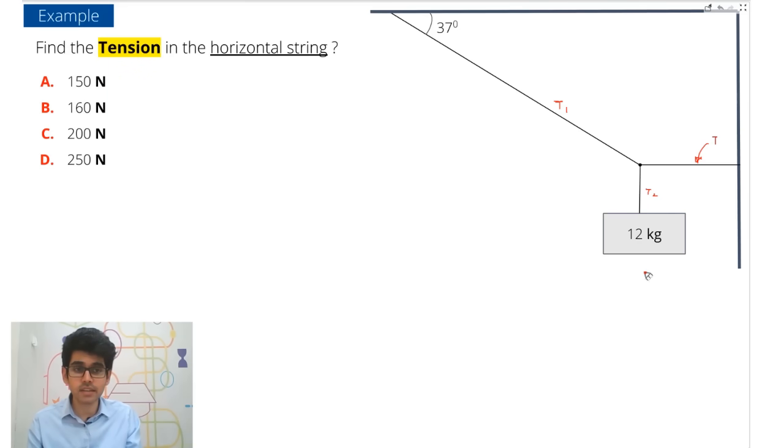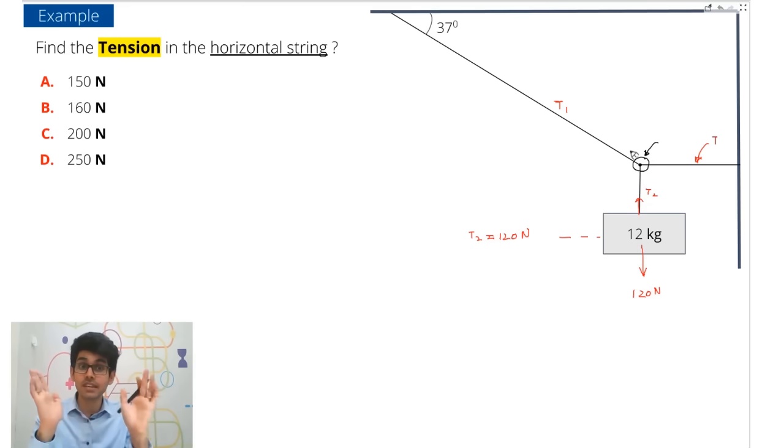So if you just look at this string, what will be the tension in the string T2? Here on this block, the weight will be 120 Newton and the tension is a pulling force. So it will pull the 12 kg block. So T2 you can easily find out by balancing this block. So T2 will be equal to 120 Newton. And similarly, what is the value of T and T1? Now we will have a look. For finding this, you have to analyze this point and balance all the forces here because everything is in equilibrium.